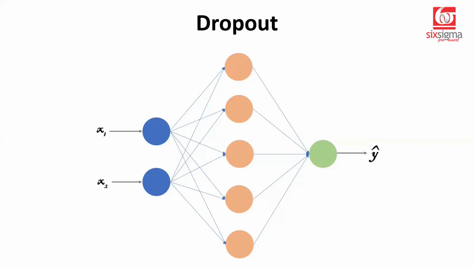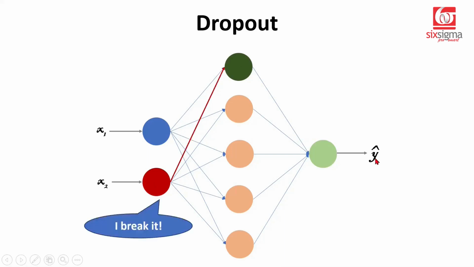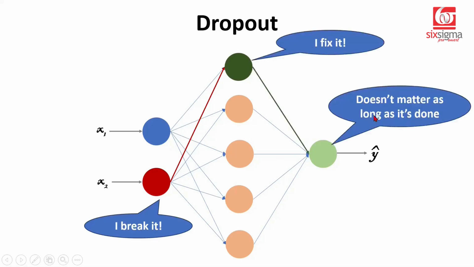In the process, what happens is that there could be certain inefficiencies that we have built. For example, this neuron might be doing something wrong, which this neuron eventually fixes. But you wouldn't be bothered about it because end of the day, this problem that was created here was resolved here. And all you worry about is the end result. So in a way, it's like this neuron says, I break it. And this neuron says, I fix it. And we say that end of the day, it doesn't matter as long as it's done. Now, this process is called co-adaptation.